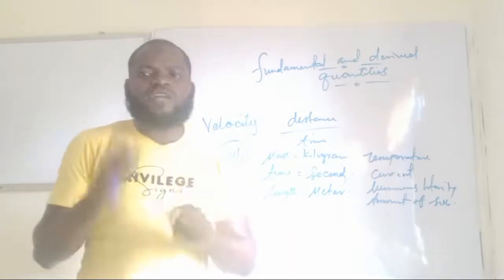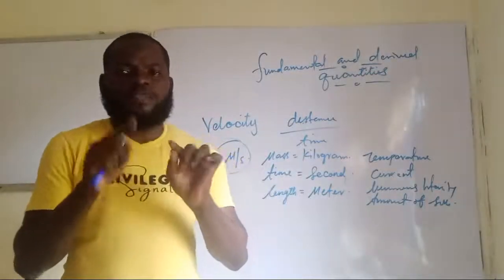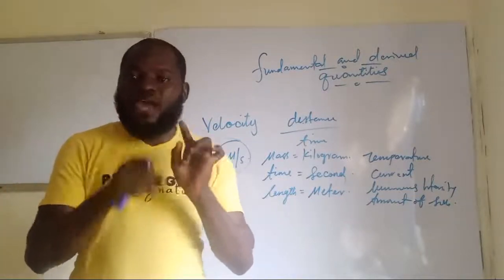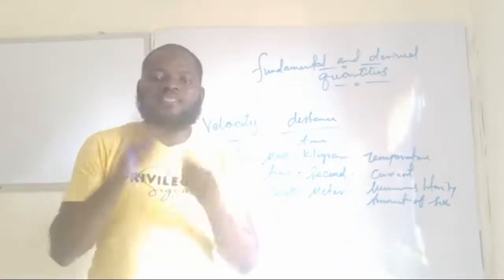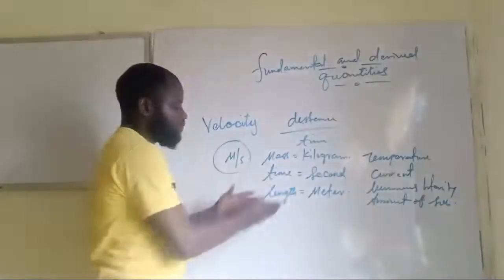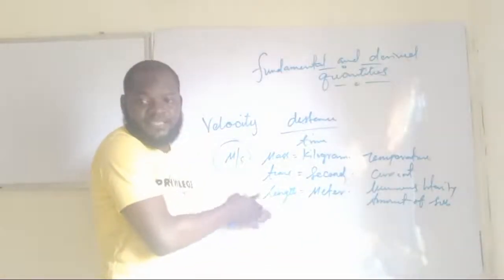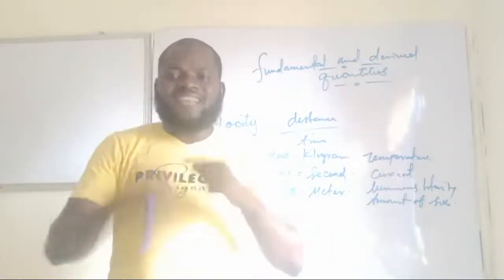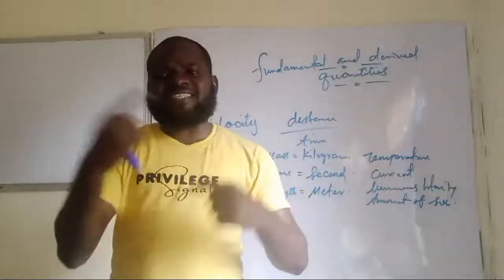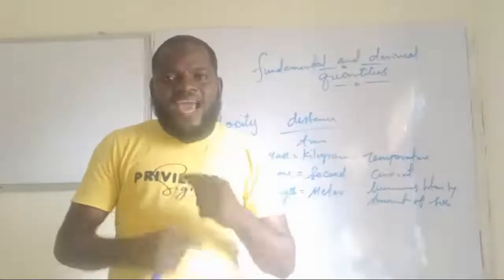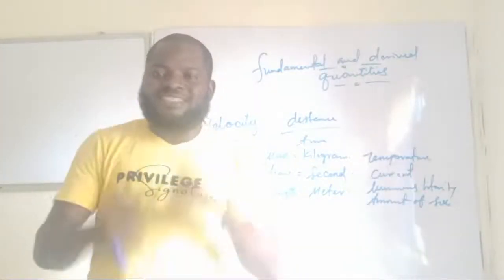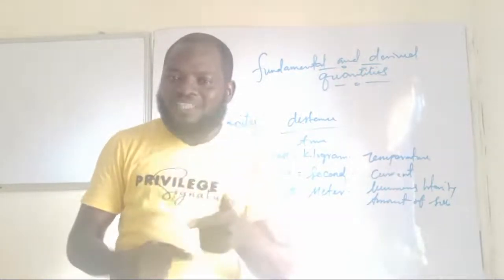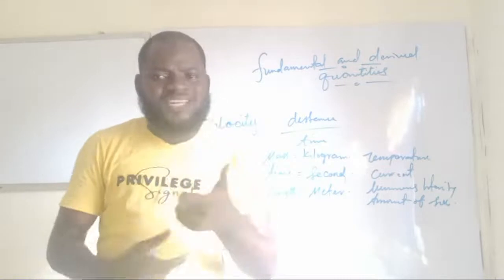But before I go into that, I quickly want to point out something that examiners usually do. And I want you to be aware of it so that you don't fall victim. What is that? You know, we said we have 7 fundamental quantities here, isn't it? But if an examiner wants to ask you a question, they will say, state the 3 fundamental quantities in science. So when they ask you to state 3 fundamental quantities in science, you'll be asking yourself, but we have what? We have 7. Why 3? Which one should I state?